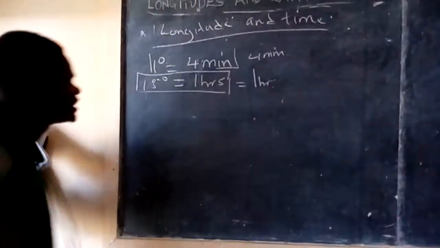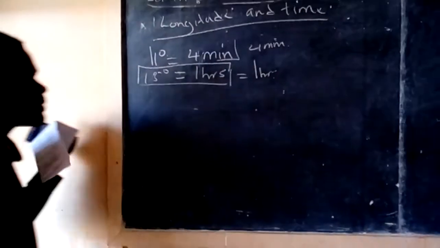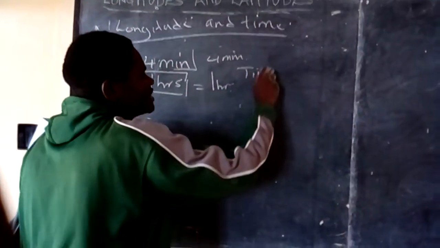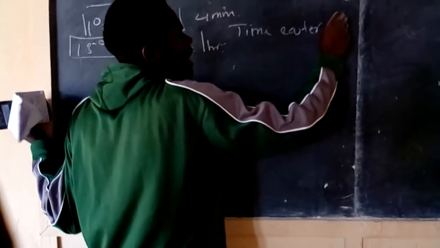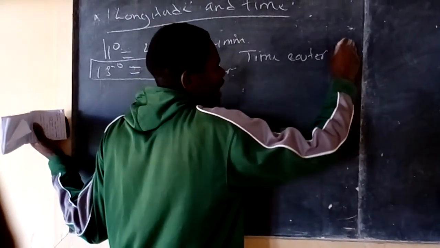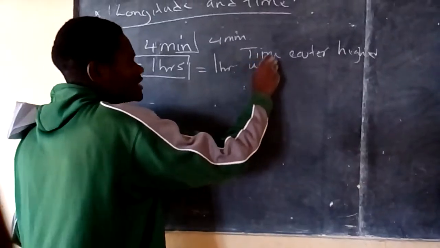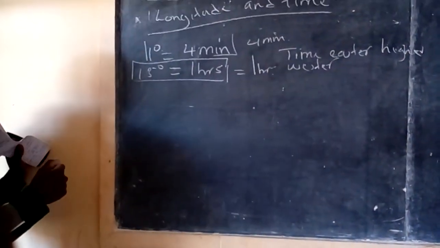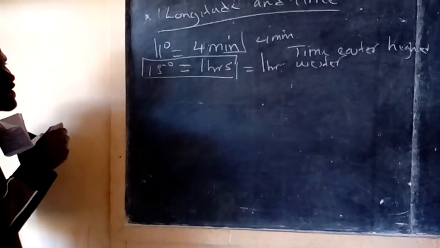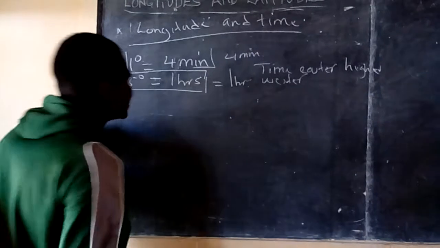They experience different time, which is 4 minutes. But what you have to know is that the times found in the eastern side are always higher or earlier than the time in the western side. Now when you have two places, know that the western one will have a time somehow lower than the time in the eastern side.